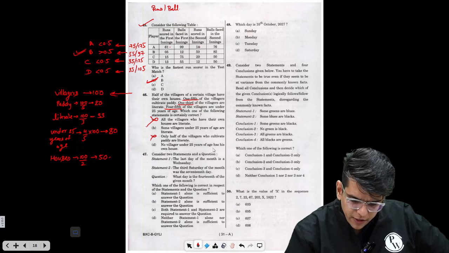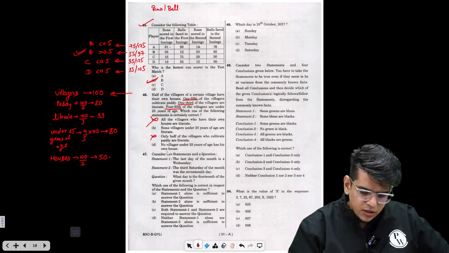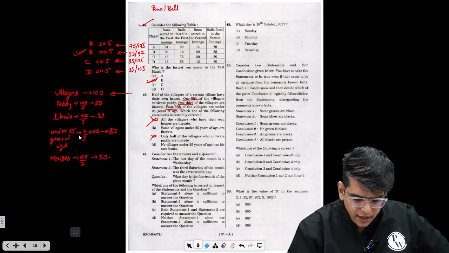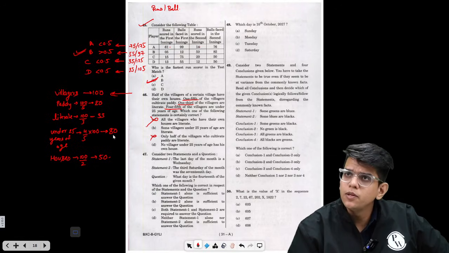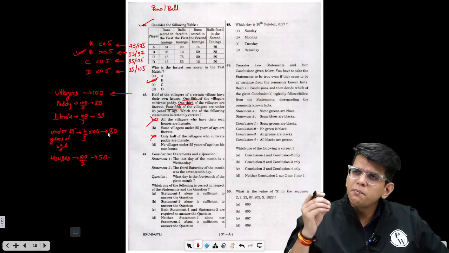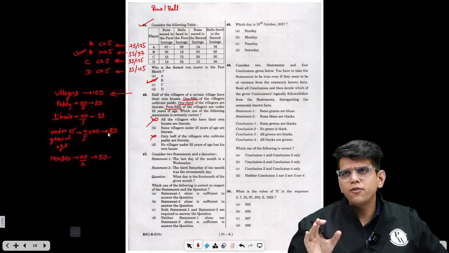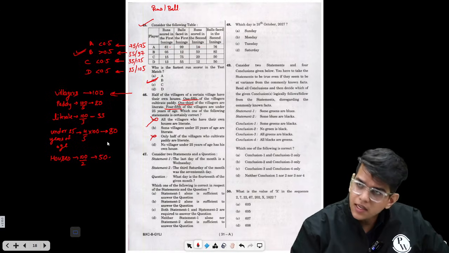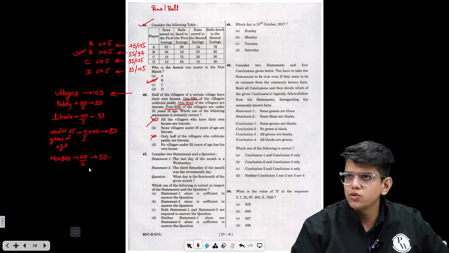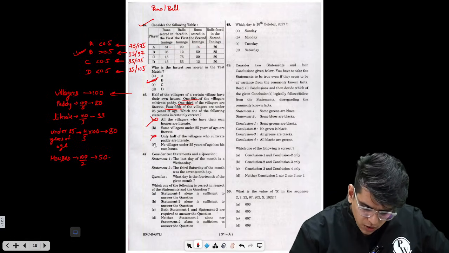No villagers under 25 years of age own a house. So 50 people have houses, and under 25 there are 80 people. So at minimum there will be an overlap of 30. At least 30 people under 25 will have a house. Right? So this is also incorrect.